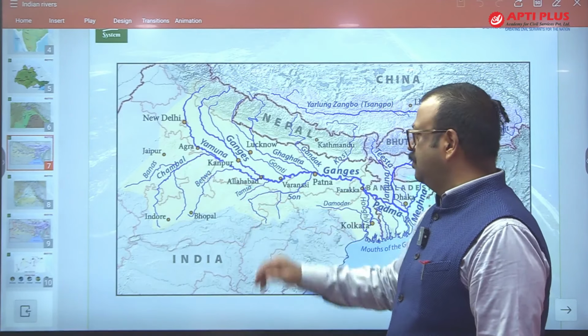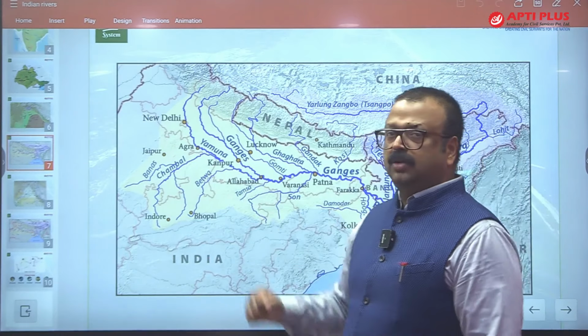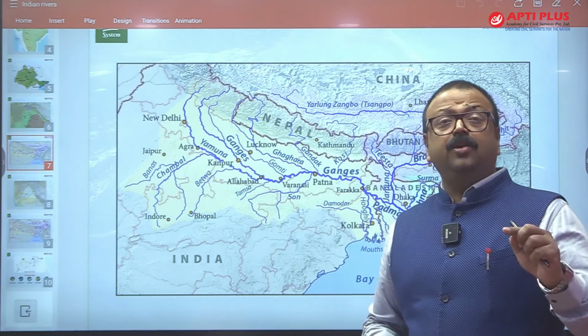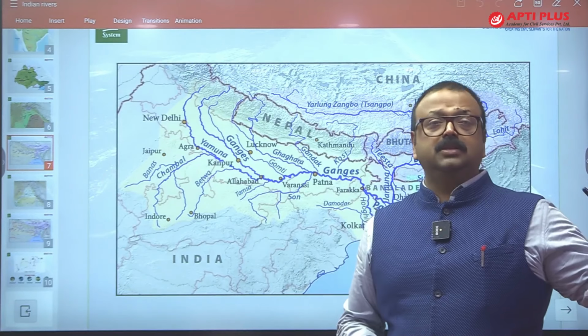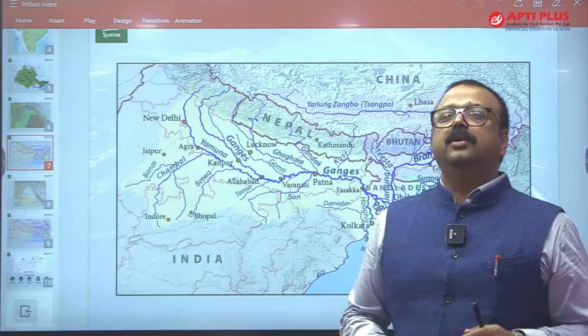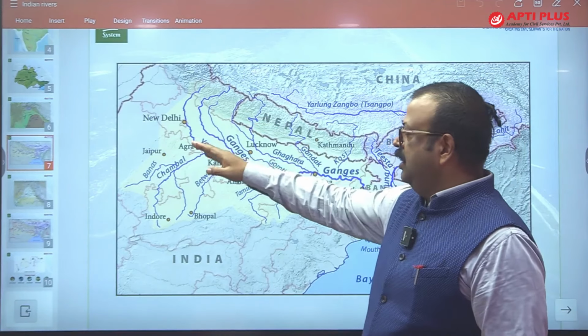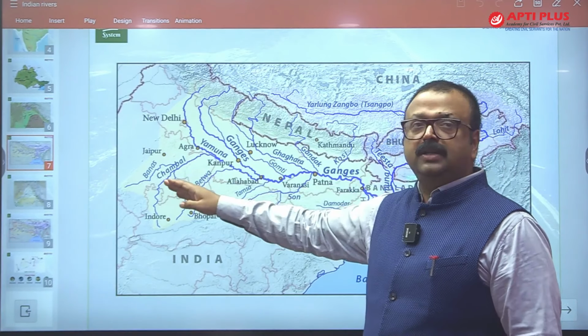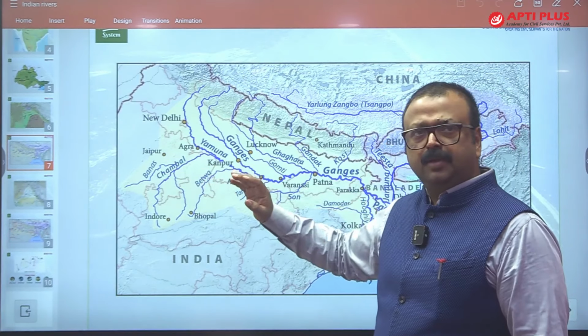There is a small tributary like Tamsa also. That is a tributary of Yamuna. And a tributary of Yamuna also has its own tributaries. So Ganga has the primary tributary Yamuna. Yamuna has primary tributaries, that is Chambal, Sindh, Betwa, Ken, Tamsa.